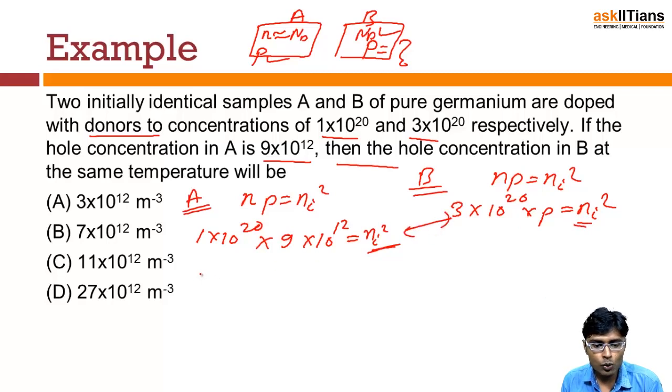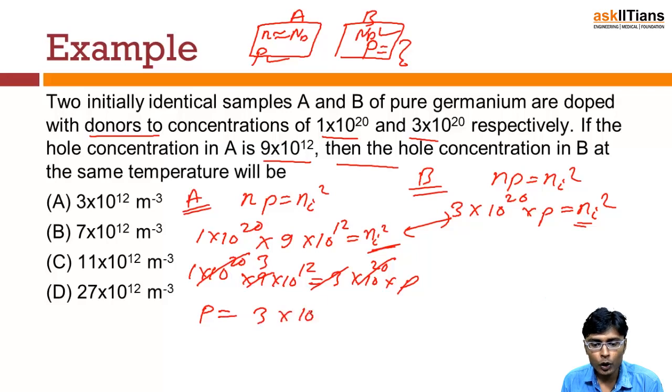So we will get 1 into 10 raised to power 20 into 9 into 10 raised to power 12 equal to 3 into 10 raised to power 20 into P. So from here, this will be cancelled with this and 3 will be cancelled 3 times. So we will have the concentration of holes equal to 3 into 10 raised to power 12.